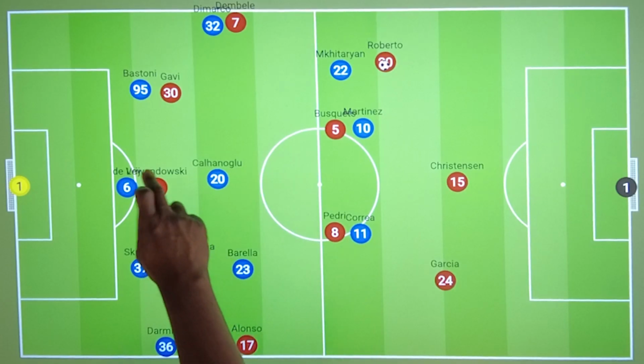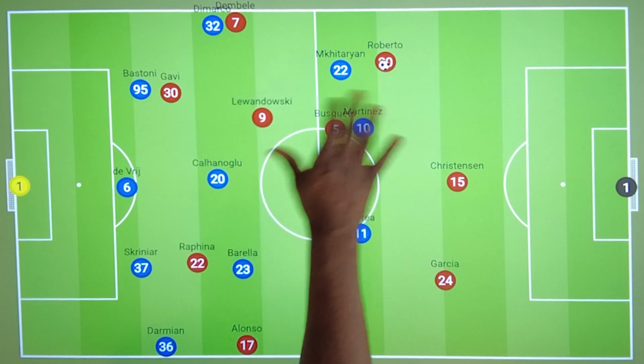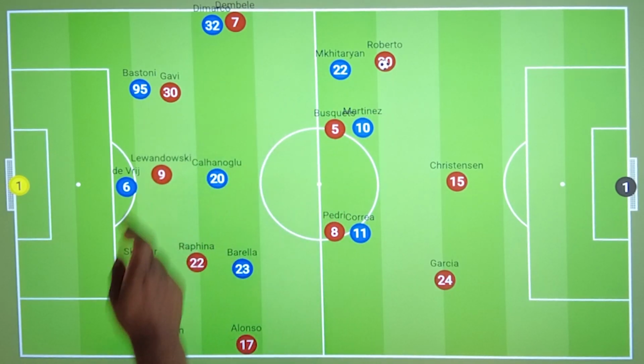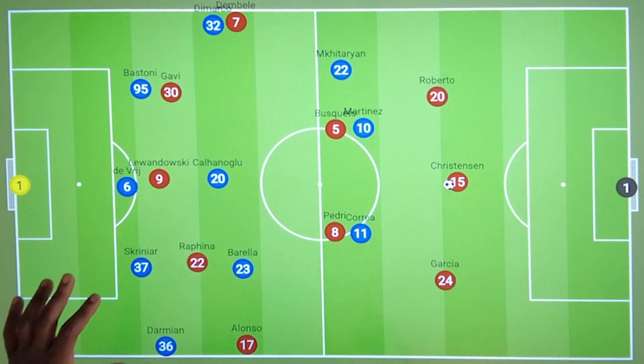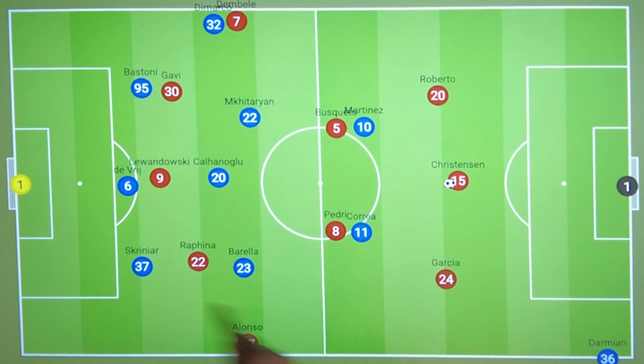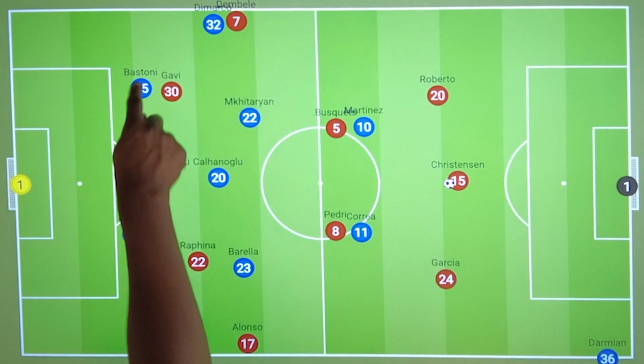At times we would see Lewandowski looking to drop in to create a little bit more havoc, but this isn't really the strongest suit of his game. But usually, a big advantage of the shape that Barcelona was using is the 5 versus 4. So suppose that Inter were using a back 4, that looks something like this.